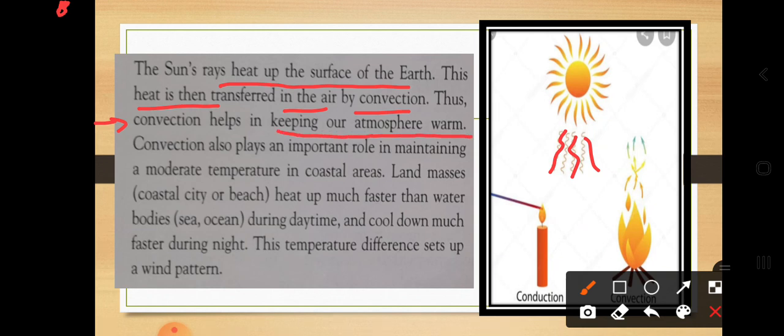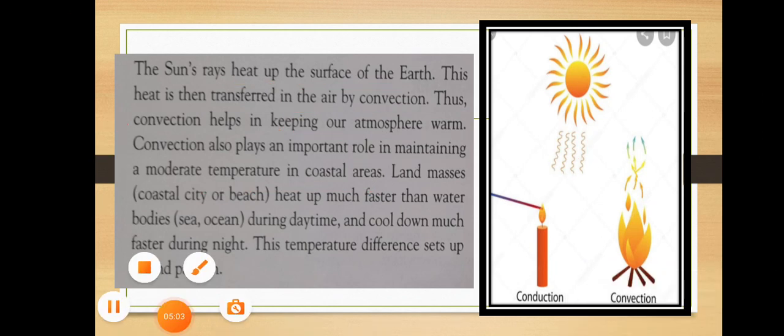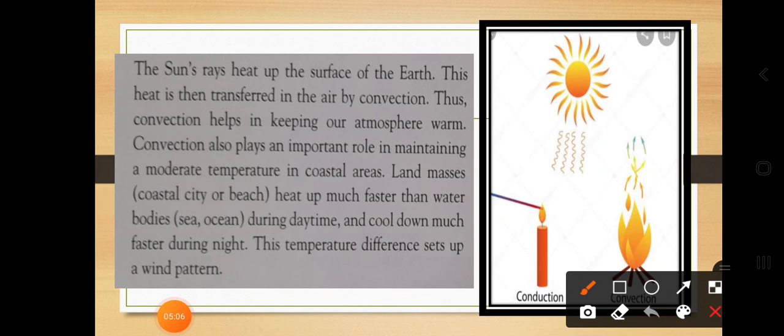Dear students, just imagine how the atmosphere is balancing the temperature of the earth. Convection helps in keeping our atmosphere warm, and it also plays an important role in maintaining moderate temperature in coastal areas. Dear students, in coastal areas there is a need to maintain the temperature.